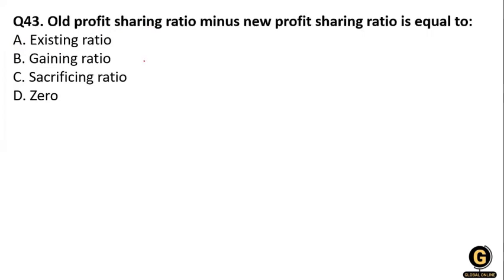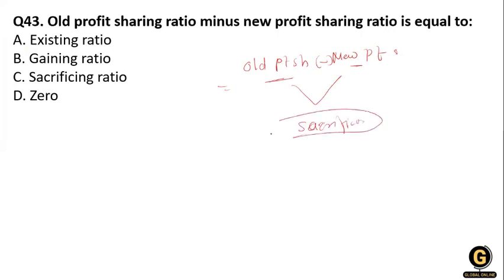Next question: old profit sharing ratio minus new profit sharing ratio equals what? From the old profit sharing ratio, we deduct the new profit sharing ratio. So what happened? This is old, and we compare it with the new. It happens when the partner is sacrificing. In that case, the old ratio minus the new ratio is the sacrificing ratio. So option C is correct over here.